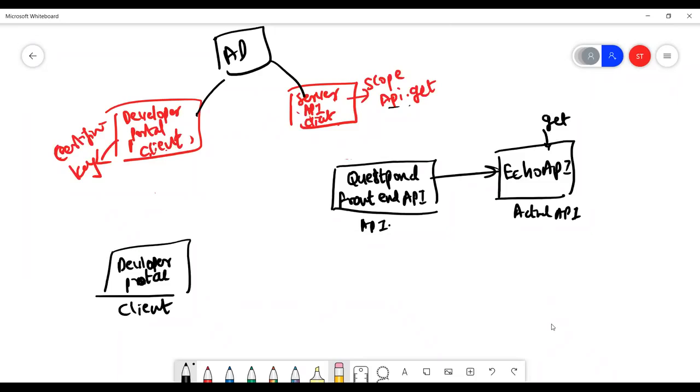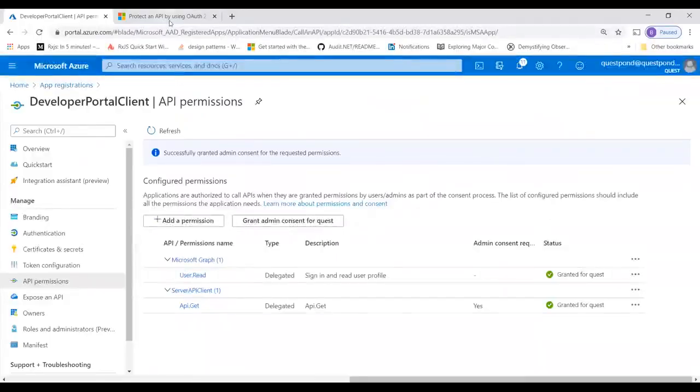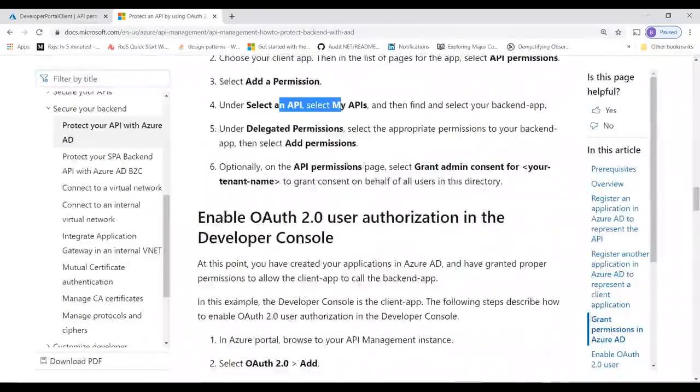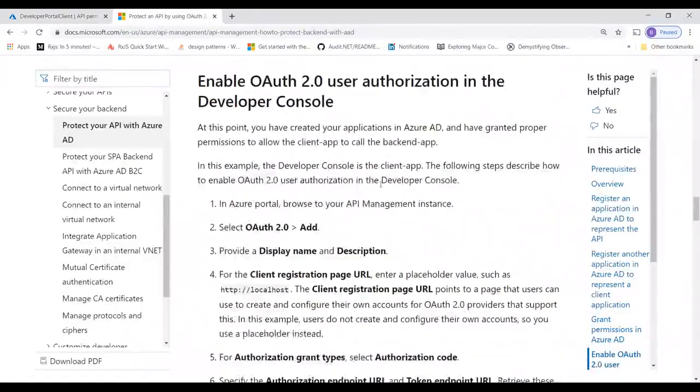If you ever remove this API.get, the access is gone, right? Good. So this is done out here. Okay. Now let's go back again. Right. This is done, and so on, right?